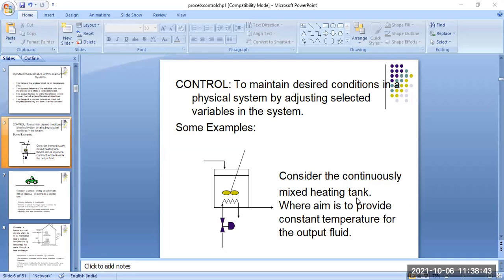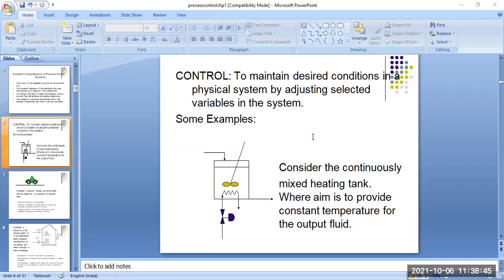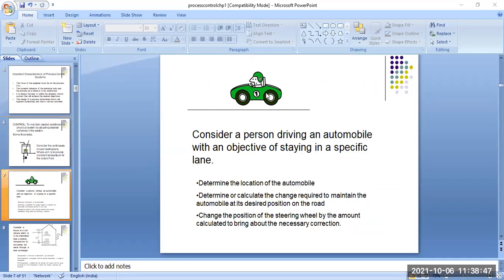Okay, another case is when a person drives a car or bike. You have to easily control your speed. This is basically an example of control actions and control variables. It determines the location of the automobile.